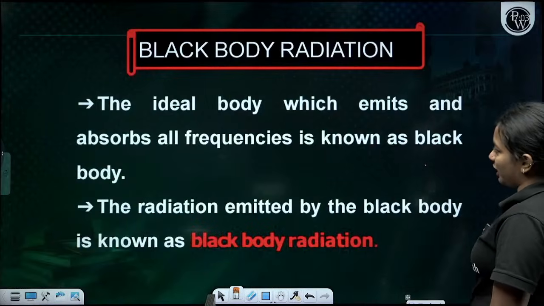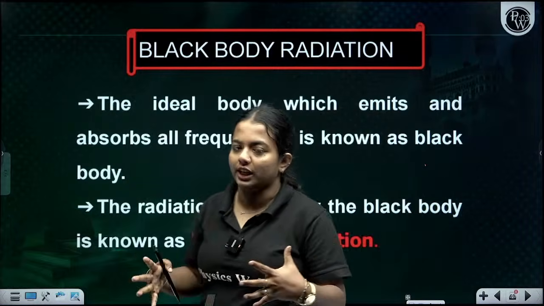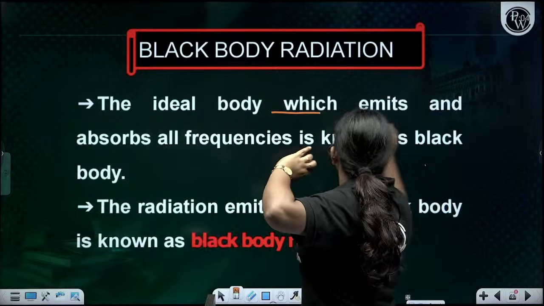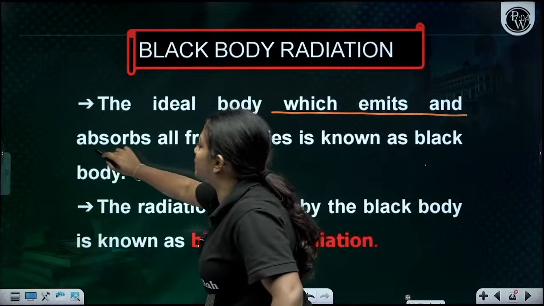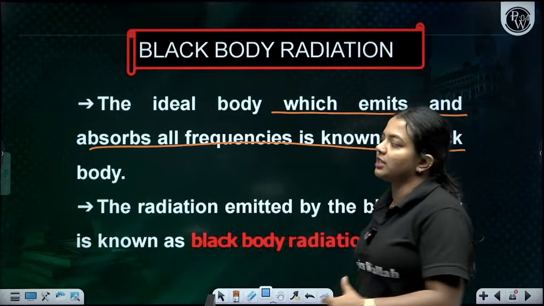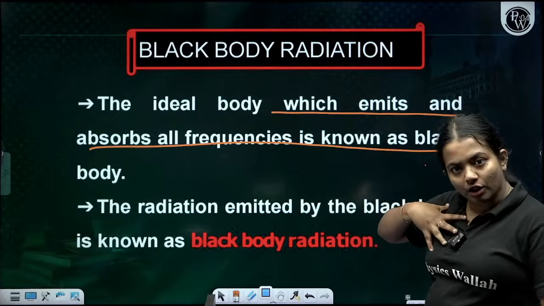Now comes the black body radiation. Black body radiation is basically a body which emits and releases, a body which absorbs and emits all frequencies. That is known as a black body. They will absorb also, they will give also.